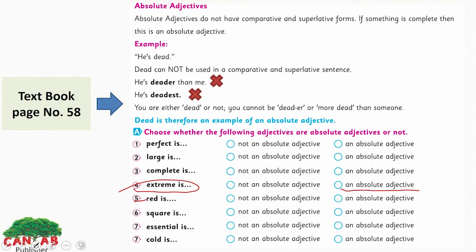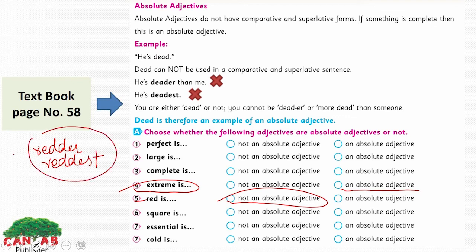So the fifth one is red. Is red an absolute or not an absolute adjective? Yes, it is not an absolute adjective because it has the comparative and superlative degree: redder, reddest. But if you go to the comparative and superlative degree of red, it can be more red and most red.